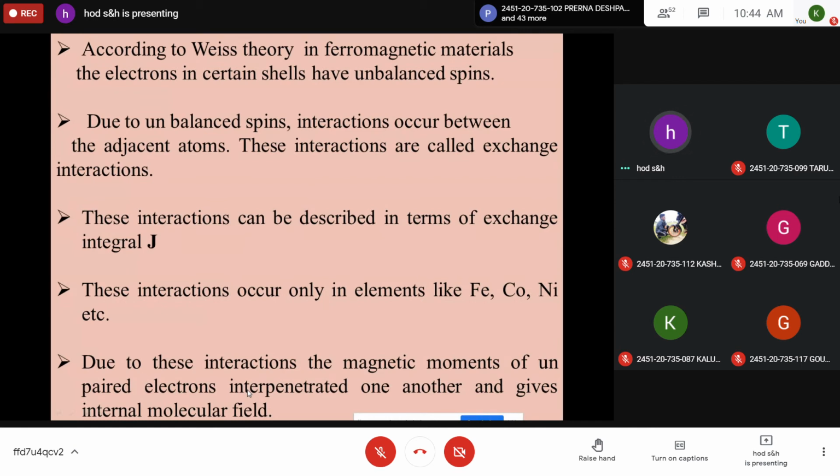These interactions are called exchange interactions and represented by exchange integral J. These interactions occur only in elements like iron, cobalt, nickel, etc.